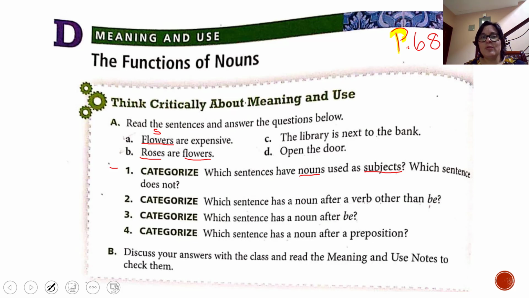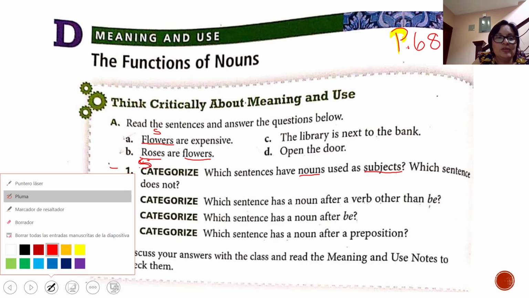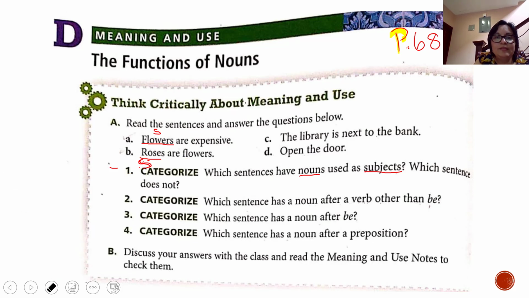Ask yourself, what are we talking about? Are we talking about flowers or roses? We are talking about roses. We are saying that roses are flowers. So roses is the subject. So in this case, we are going to erase flowers because we were talking only about the subject.